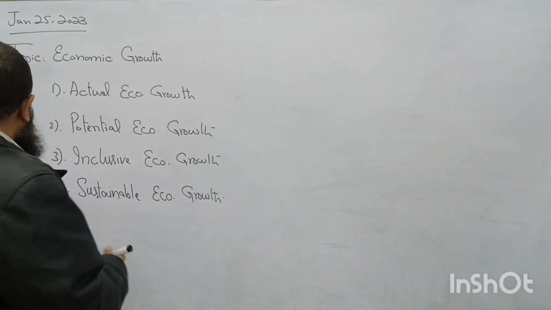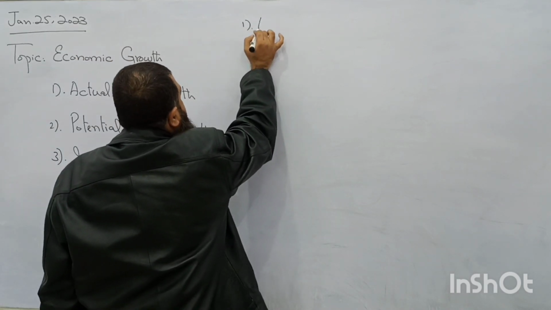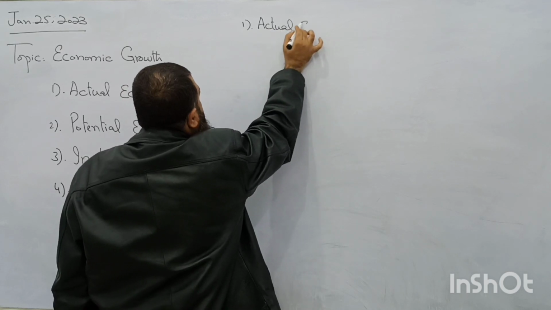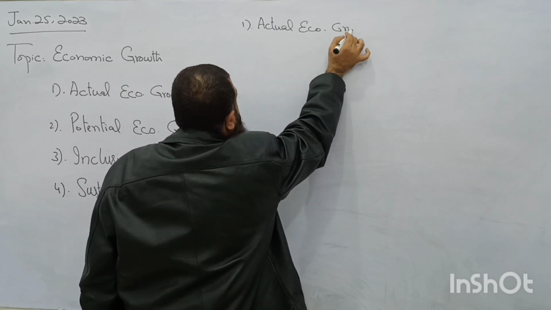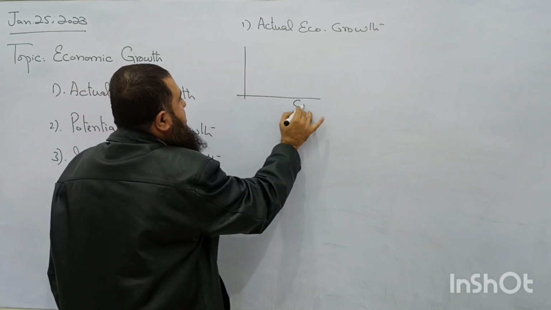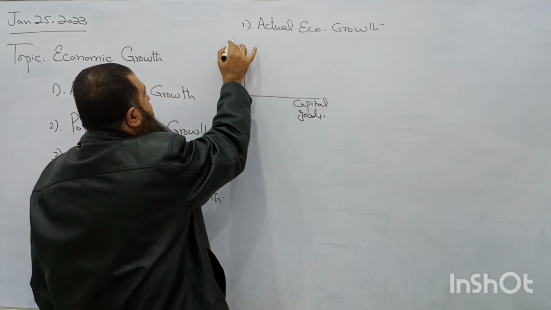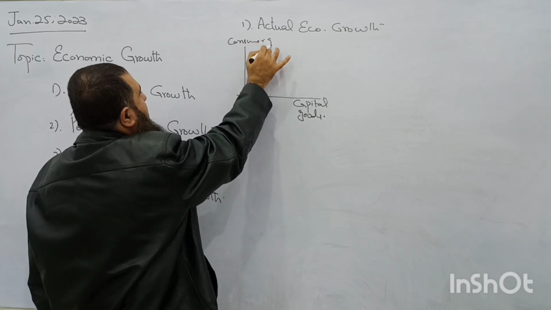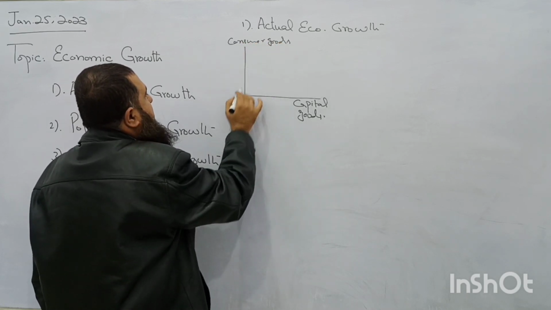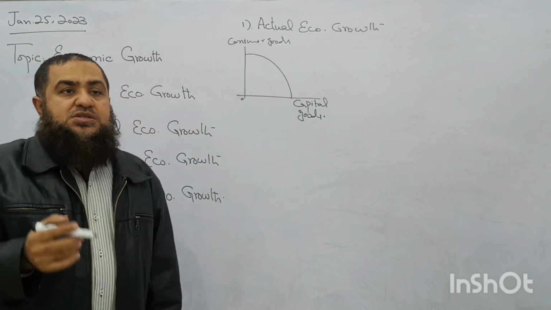Actual means when economic growth is increasing due to increase in aggregate demand in the country. Okay? If you remember the topic of PPC, in which we studied that PPC is showing us the maximum number of goods and services which are produced by a country by using all its resources.